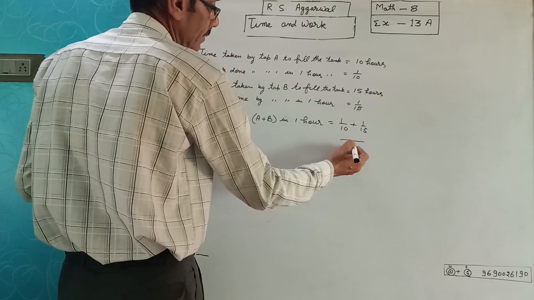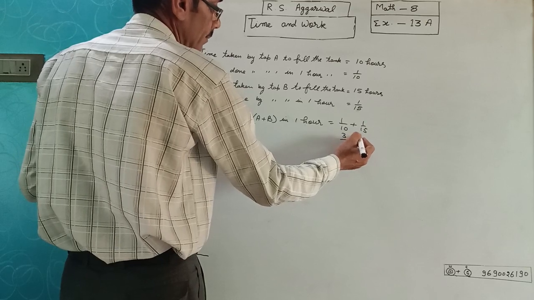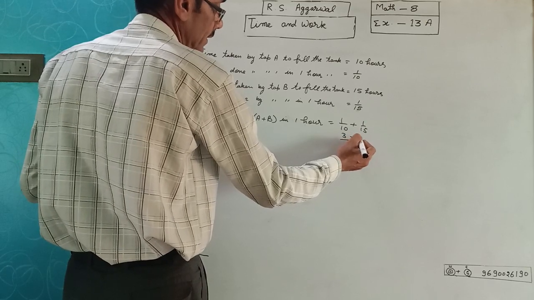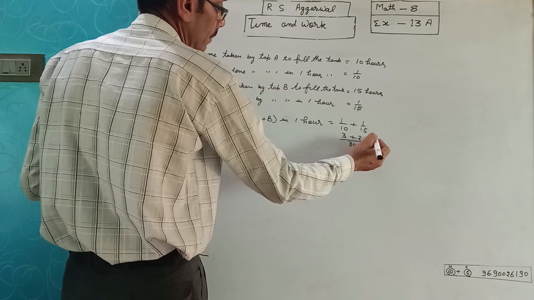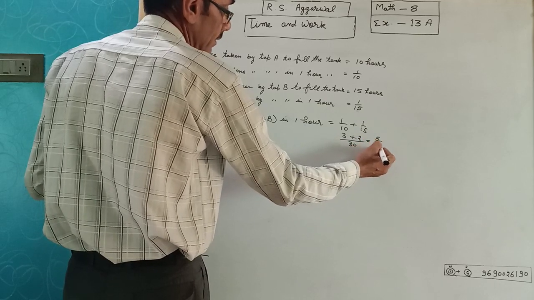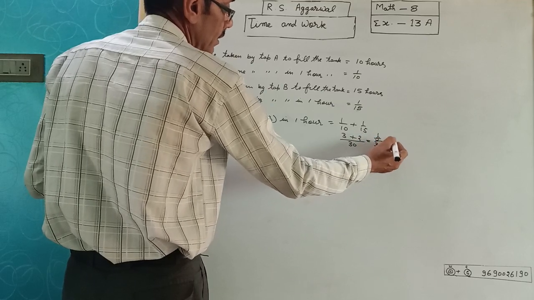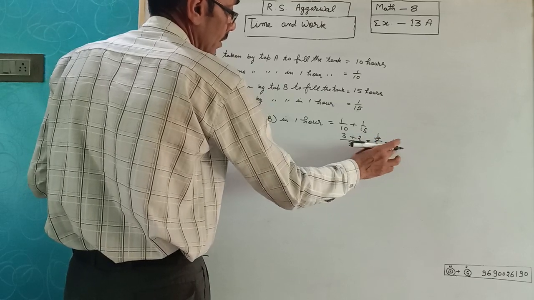Take the LCM, divide by 10 and 15 each. After plus, 5/30, 5 1s are 5, 5 6s are 30, 1/6.